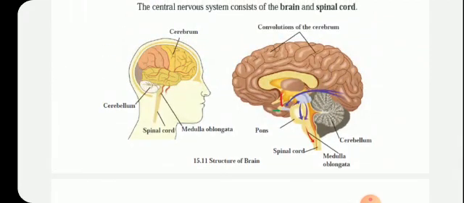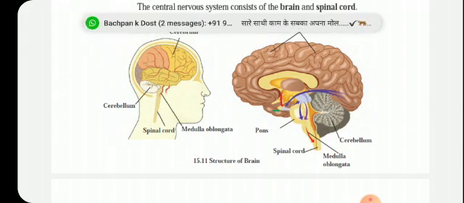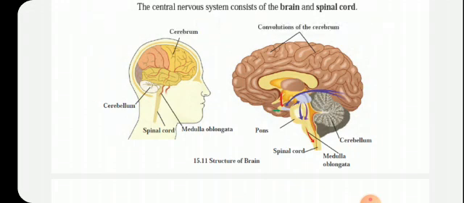This brain is divided into three main parts: cerebrum, cerebellum, and medulla oblongata. See, the bigger part is called the cerebrum, while below that the cerebellum is present, and below that the triangular portion you are observing is called the medulla oblongata. So the brain consists of cerebrum, cerebellum, and medulla oblongata.